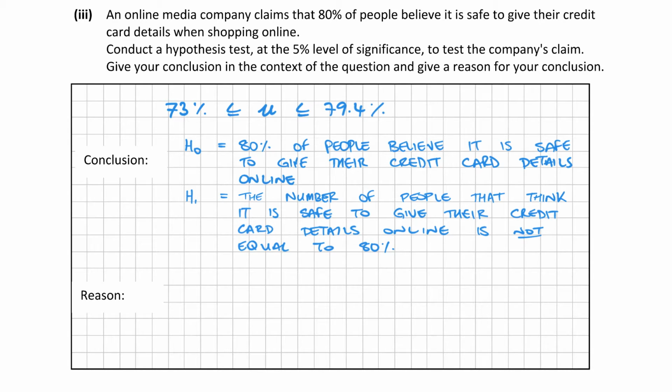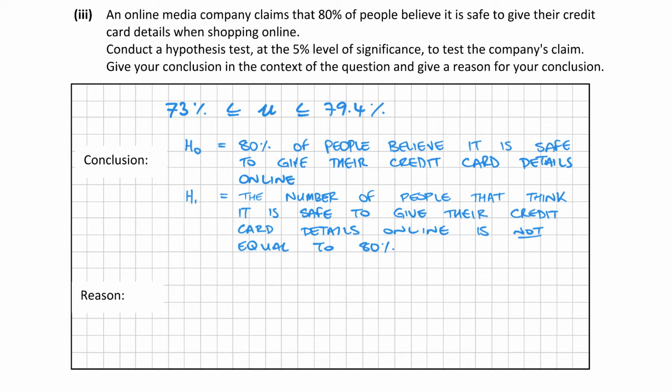So all we're doing is we're making a claim. The claim there is that 80% of people think it's safe to give their credit card details online, but you need to have an alternative which is the opposite of that. So it's saying if 80% think it's safe to give their credit card details online, the alternative is that the number of people that think it's safe to give their credit card details online is not equal to 80%, okay?